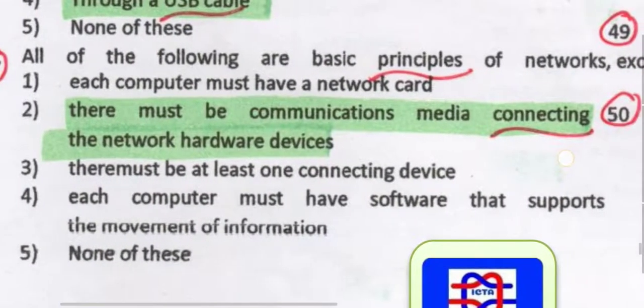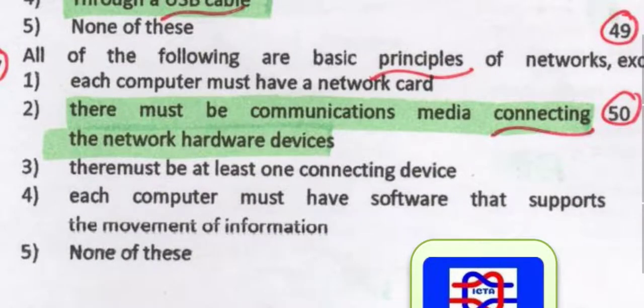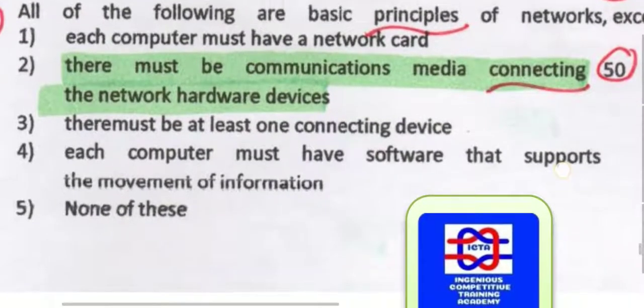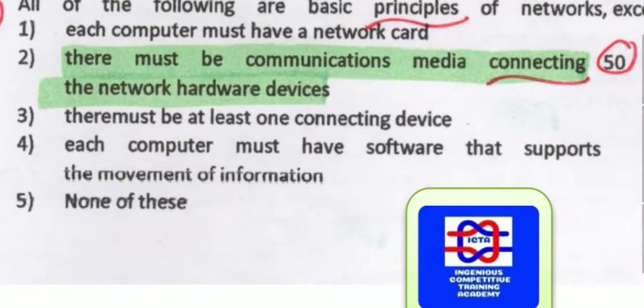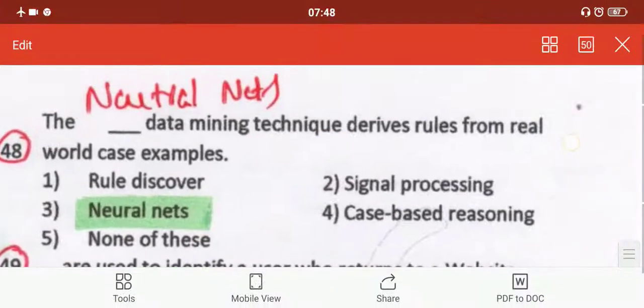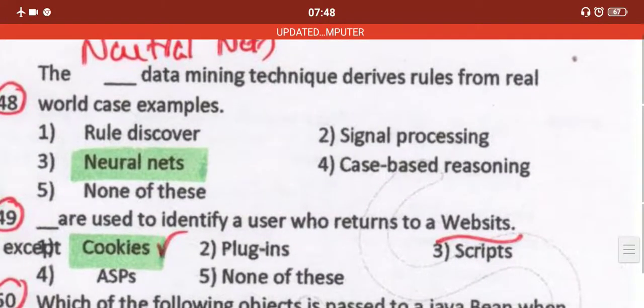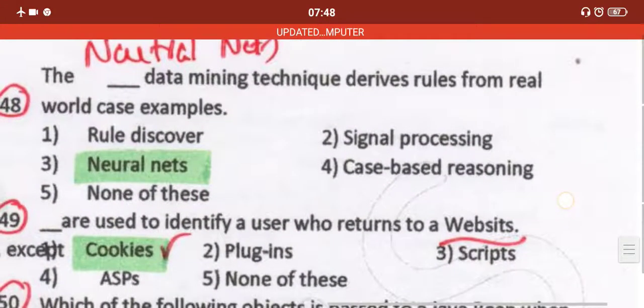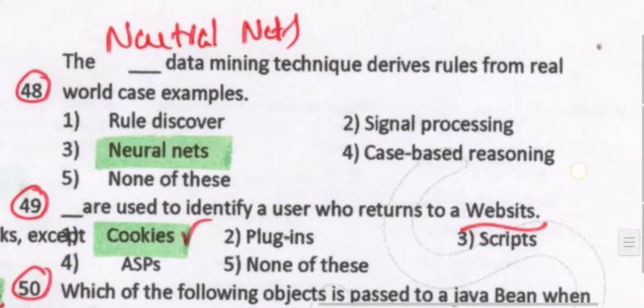Each computer must have a network card, there must be at least one connecting device, and each computer must have software that supports the movement of information. These are all mandatory. But there must be communication media connecting the network hardware devices is not mandatory.